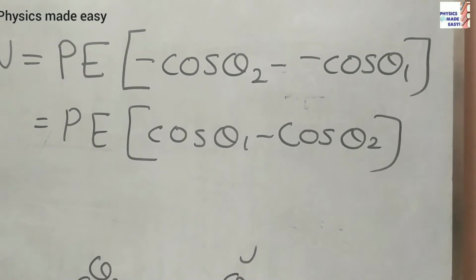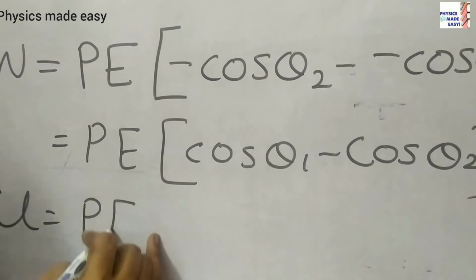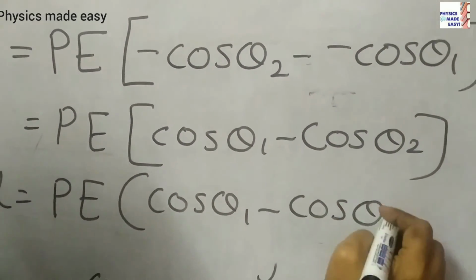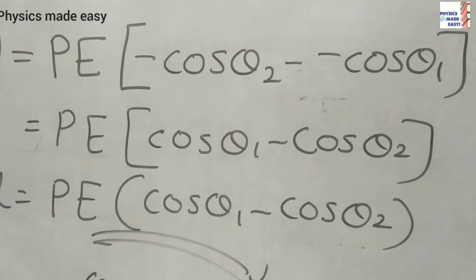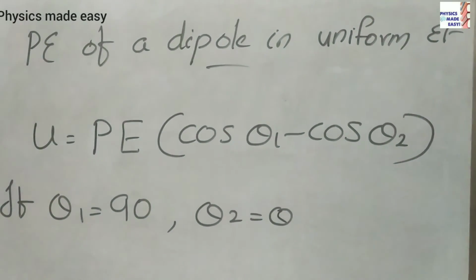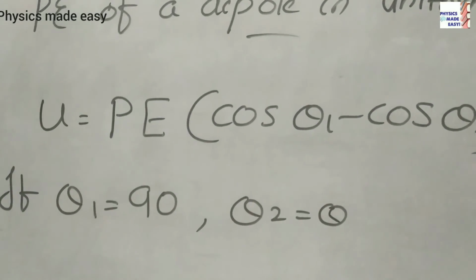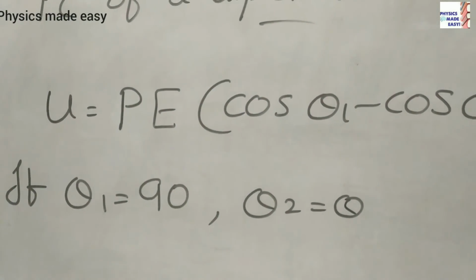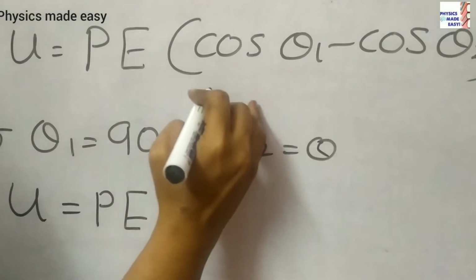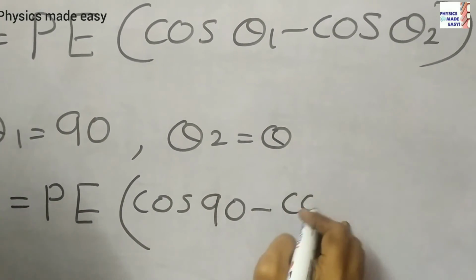That we can consider as potential energy here. So we can write that as U is equal to PE into cos theta 1 minus cos theta 2. That is the potential energy here. If this theta 1 is 90 degrees and theta 2 equal to theta, then U is equal to PE into cos 90 minus cos theta.